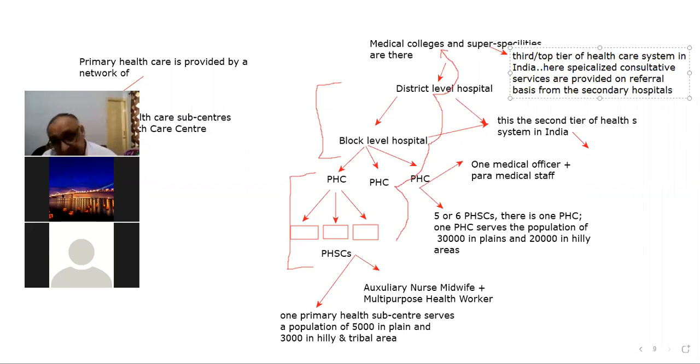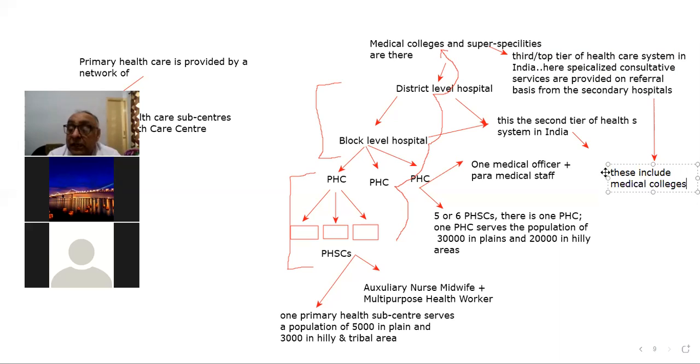So these include medical colleges and research institutions. This is about the healthcare system of our country, which is the three-tier healthcare system of India. I hope this is clear to you.